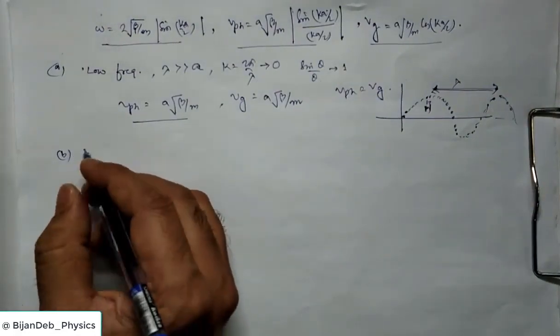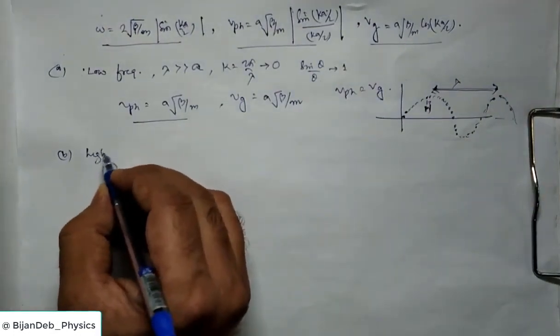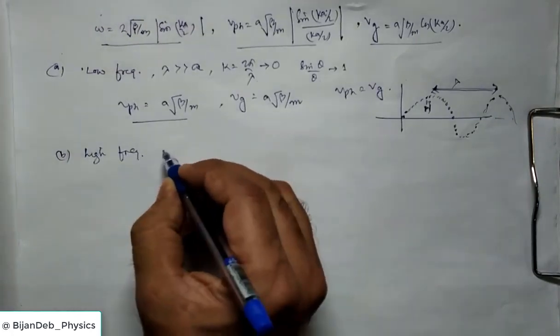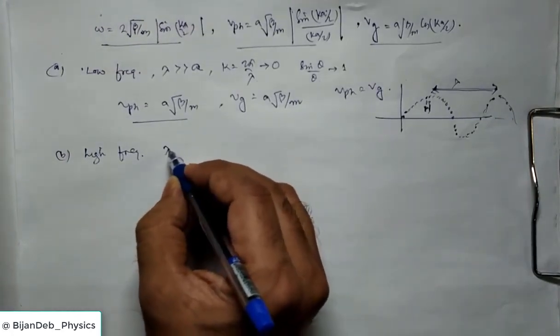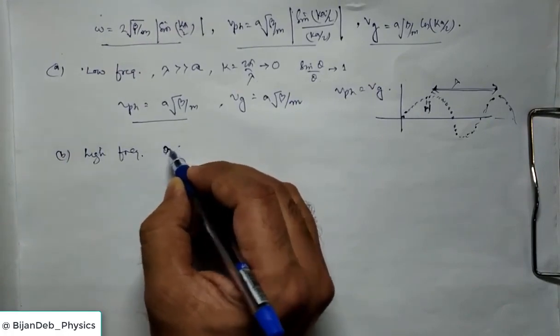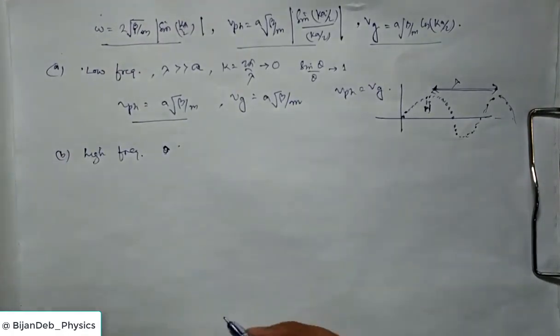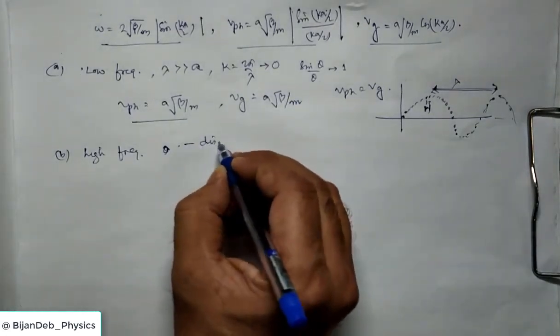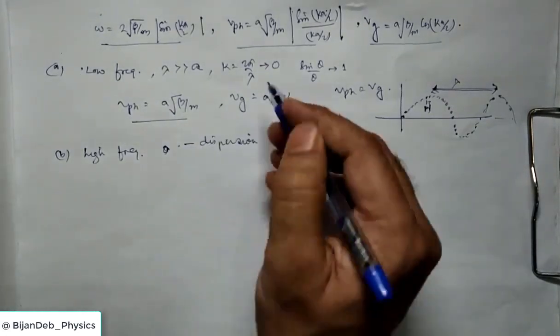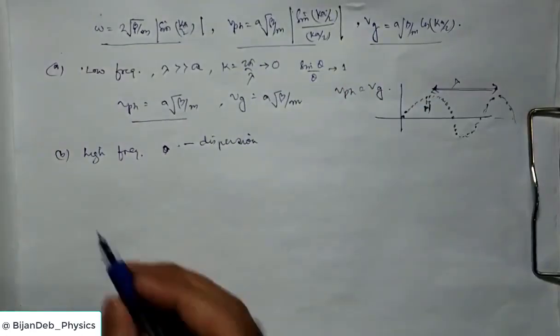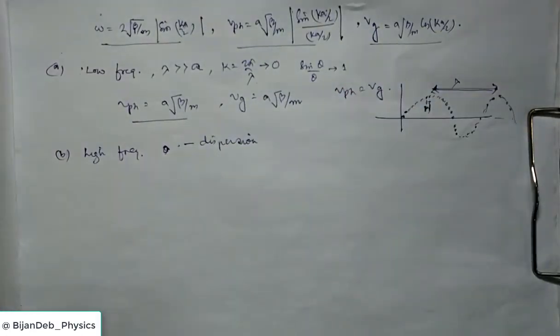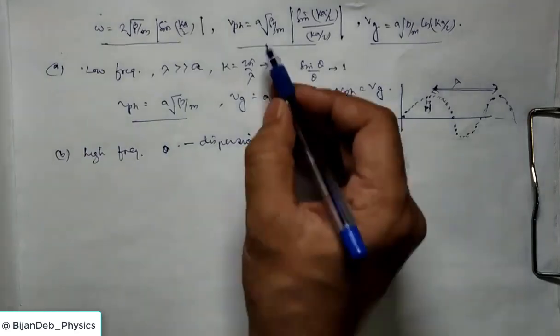Now the second case is very high frequency. In this case k will be large, so here we will have dispersion. Obviously here we will have phase velocity and group velocity. This is a general case. In case of higher frequency, we will have phase velocity this, group velocity this.